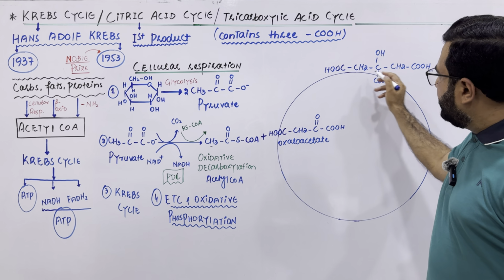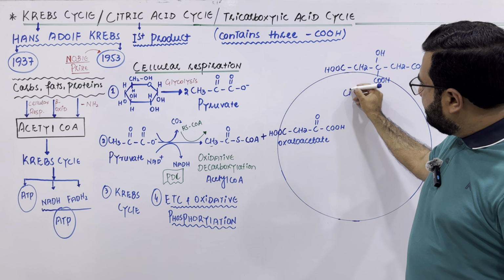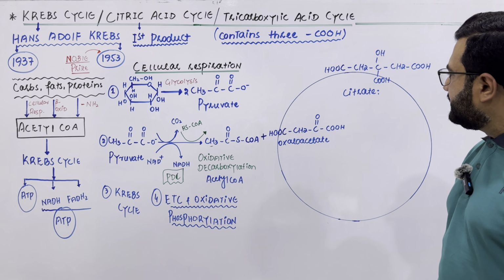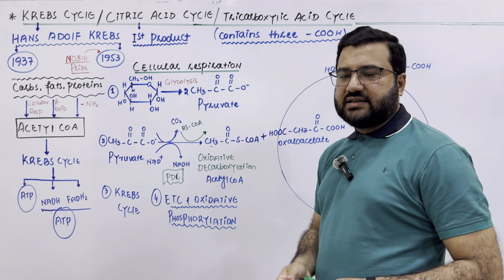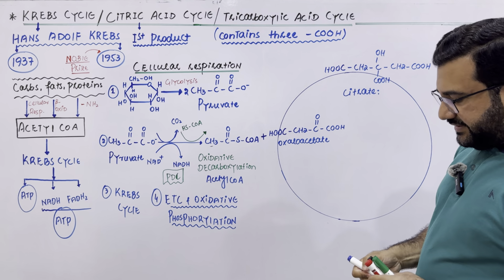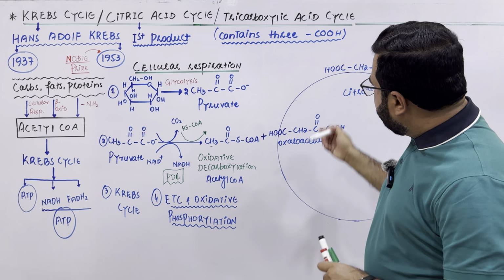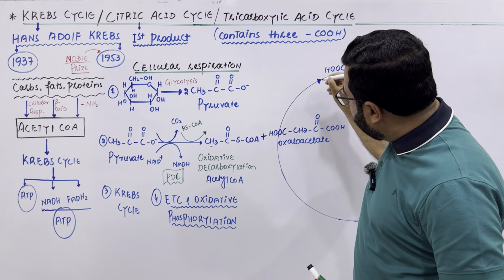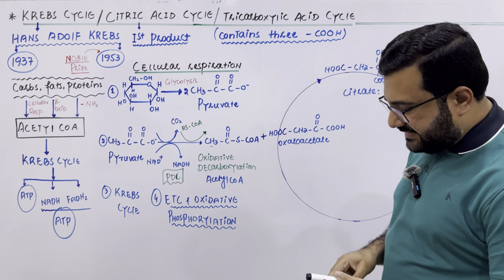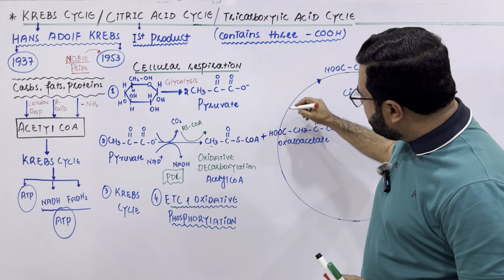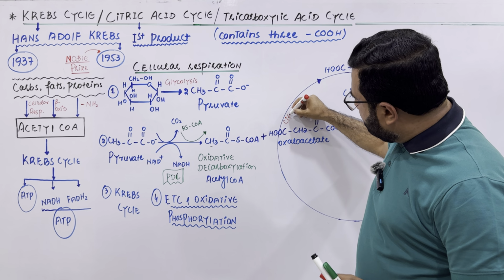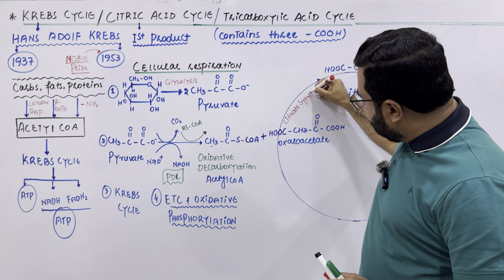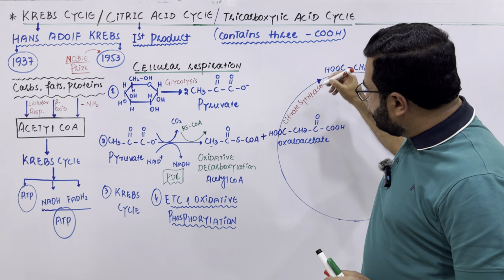So this one is the first product of this cycle, which is called citric acid, or because of its ionization at the normal biological pH, it is also called citrate. My dear students, this reaction, which is basically step number 1 of the Krebs cycle, is catalyzed by an enzyme called citrate synthase.